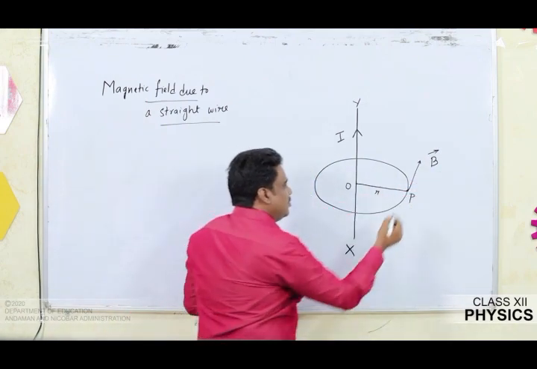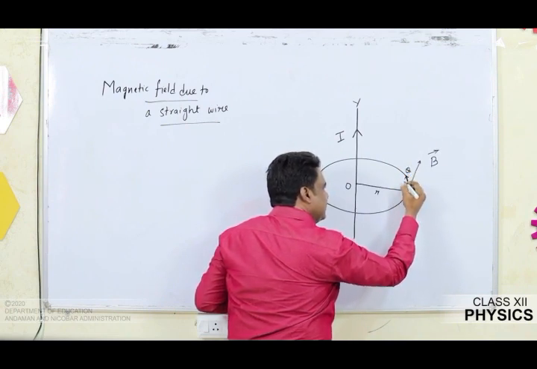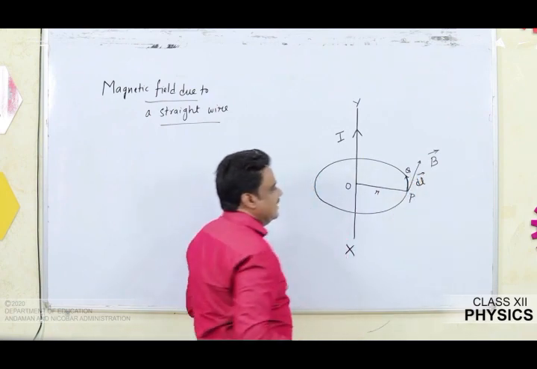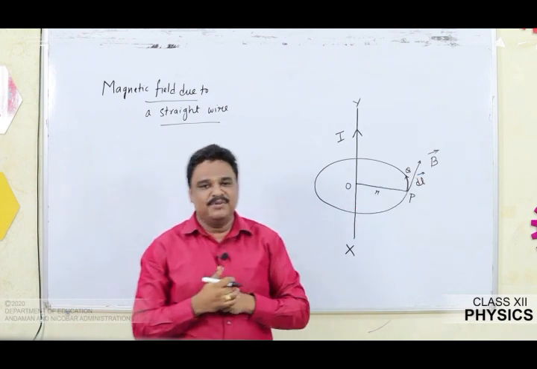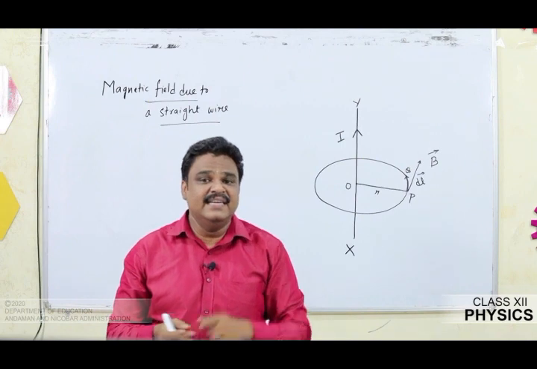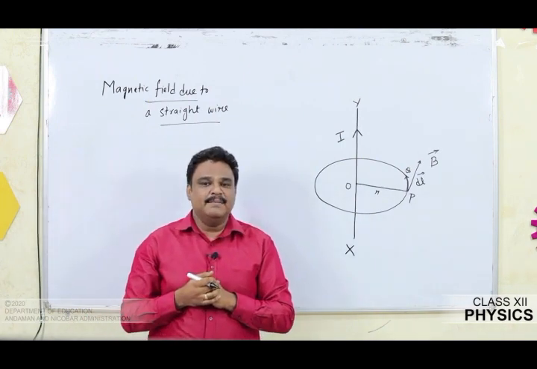Now I am going to assume a small element of the conductor, say PQ, and I am going to mark it as dl vector. We are able to see that B and dl are parallel. As in the proof, we saw that the direction of the magnetic field and that small element are parallel. Obviously the angle between them is 0.